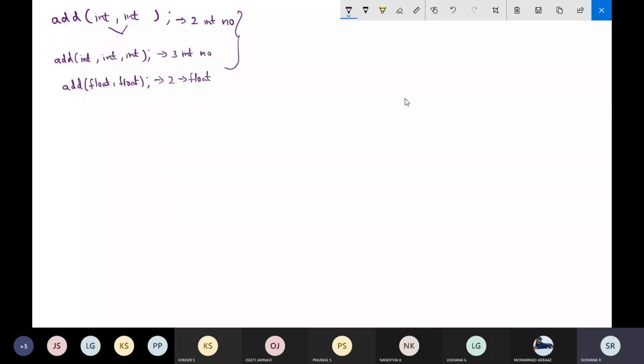The function is having the same name, but a different number of parameters. Here it is taking two parameters, here it is taking three parameters, or a different type for each parameter. Here it is taking the float data type, here it is taking the integer data type. So this is an example of function overloading. Is it understood? Yes, sir.